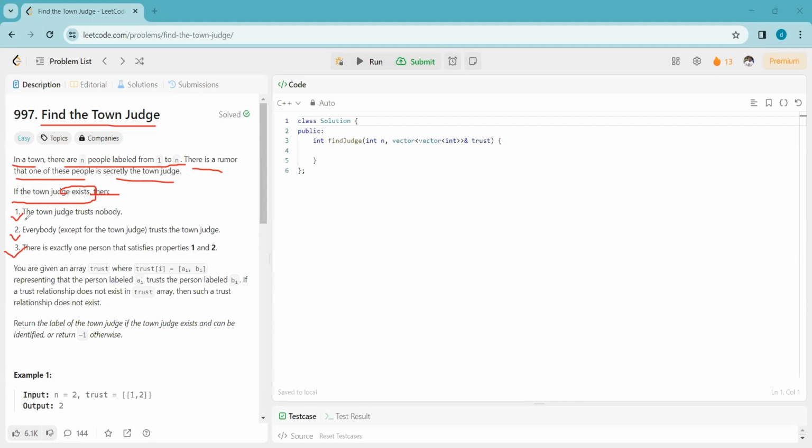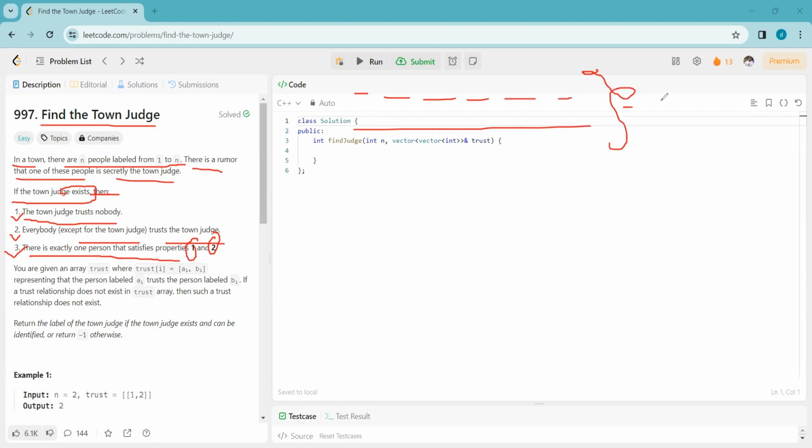So what is the first condition? The first condition says the town judge trusts nobody. The second condition says everybody except for the town judge trusts the town judge. There is exactly one person that satisfies property 1 and property 2. So what the question is saying is, suppose in a town we have n people, and out of these n people there is exactly one judge if it exists.